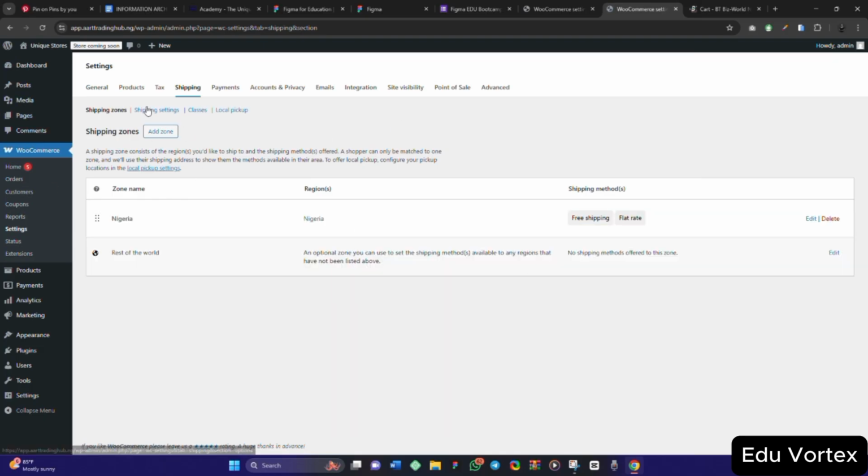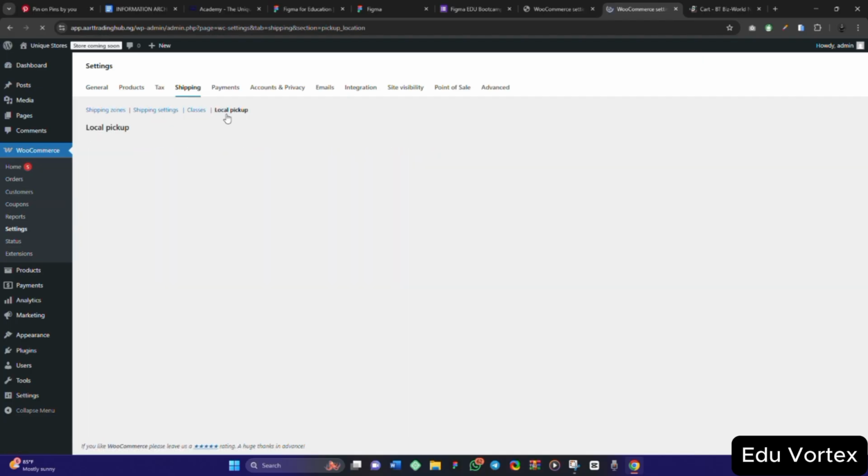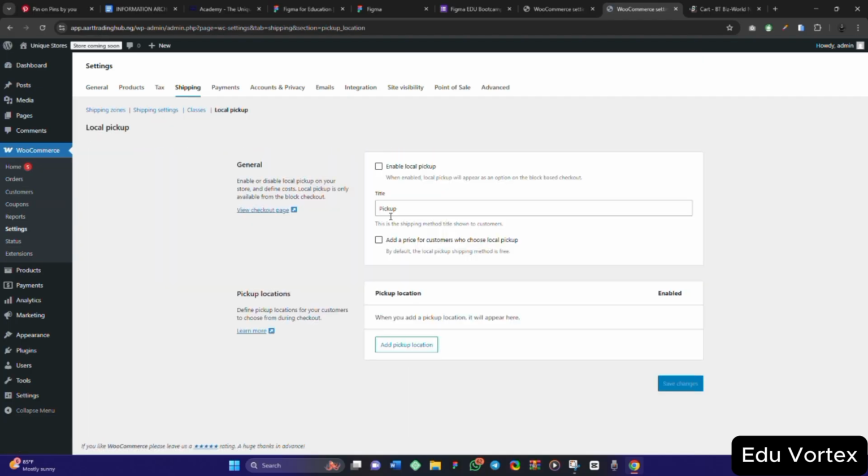You can add as many shippings as possible that you want, and you can even do local pickup, meaning that you want people to pick up. Enable local pickup. This is pickup. Add a price for customer who chooses pickup.